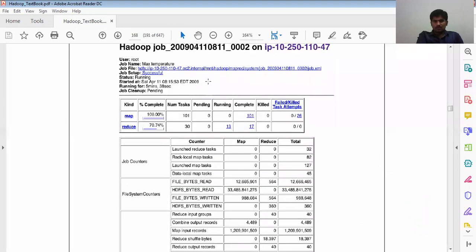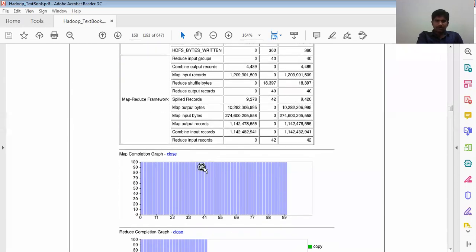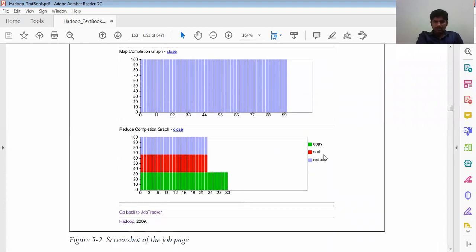So the Hadoop job page shows the job counters, file system counters, mapper and framework counters, and the completion of the jobs. We have three parts, as I told you: one is copy, another is sort, and another is reduce. The first one is sort, and this one is about reduce, and the second one is about sort, and the green one is about copy.